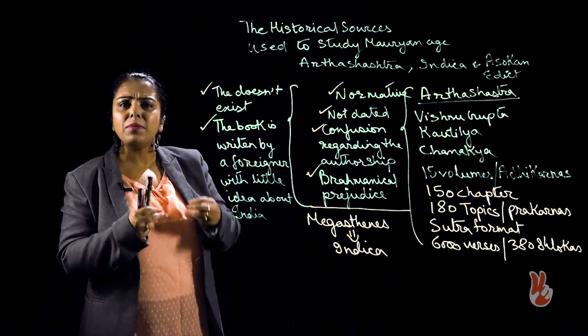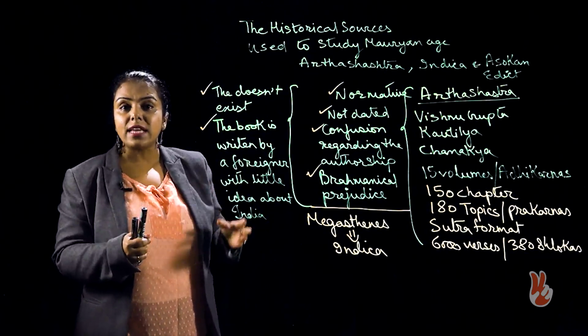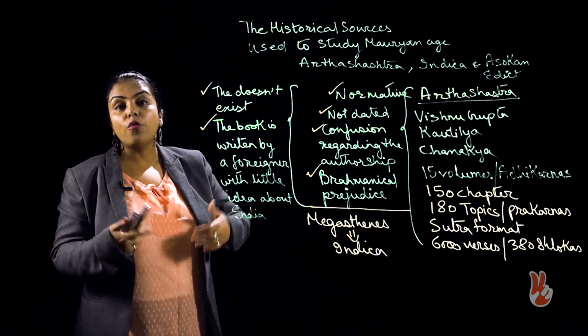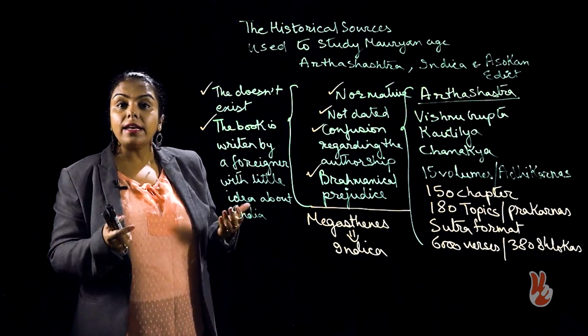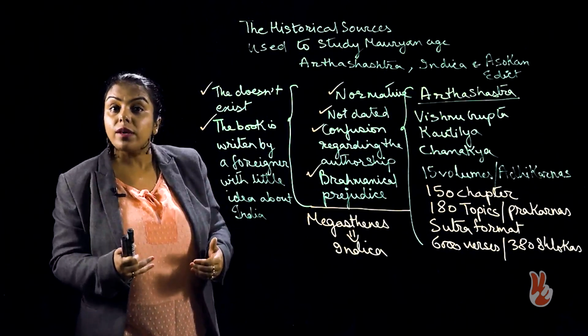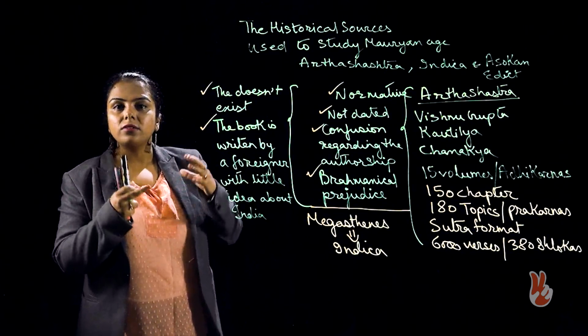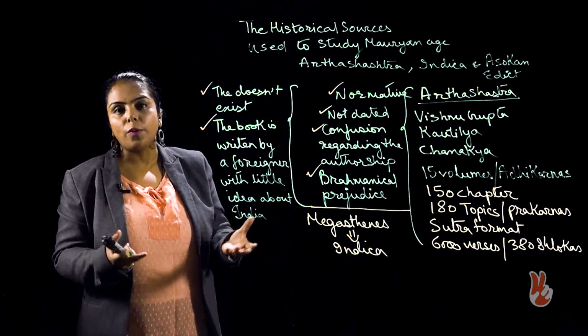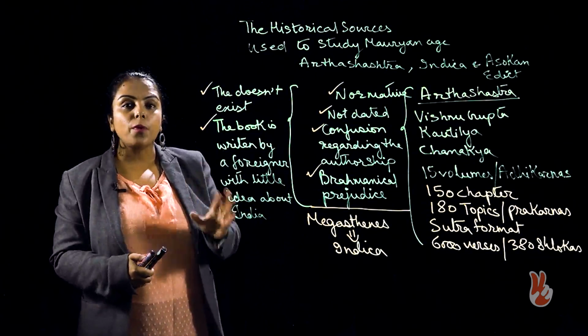So, there are many mythical things that Megasthenes added, where he has mentioned that India has giants who fight battle for the king. India has rivers where people float and they do not drown themselves. So, these myths somewhere make Indica more like a fable than a proper historical account. So, this is the problem with Indica.